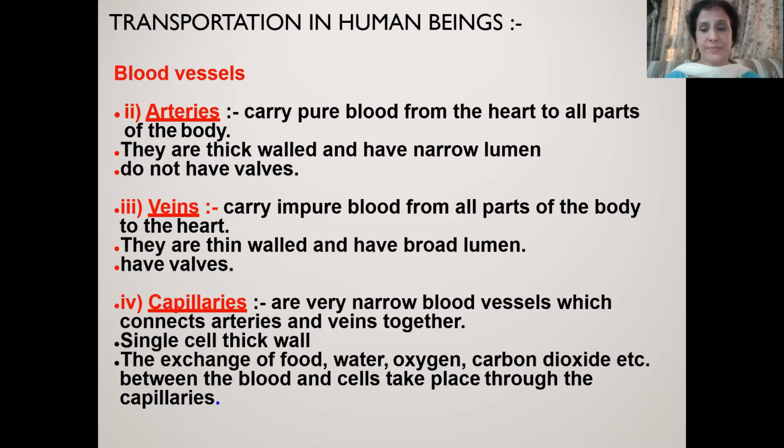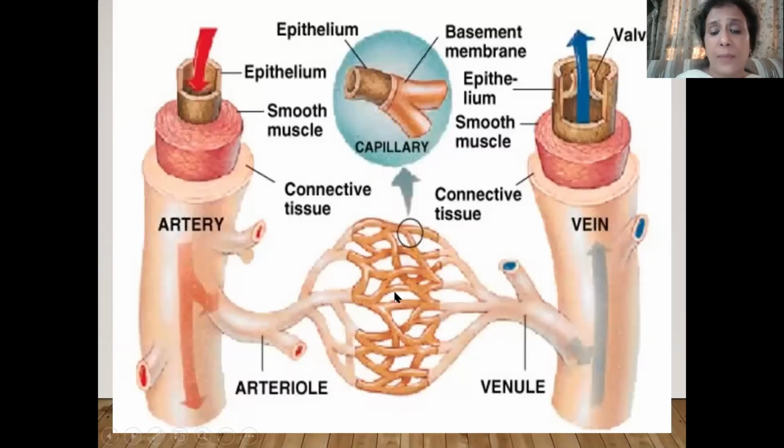Capillaries. Capillaries are narrow blood vessels, very narrow blood vessel. The wall of these blood vessels are just single cell thick. Arteries, they form capillary. And this capillary network, this combine to form the vein. The branches of arteries are called arterioles and the branches of veins are called venules.